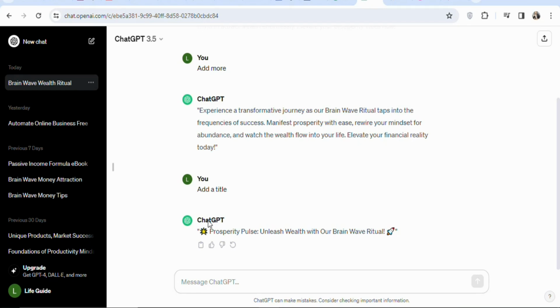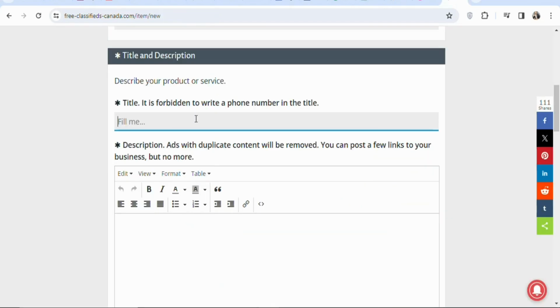So let's highlight and copy the title. Just highlight and copy it. Once you highlight and copy it, you're going to come back, paste it right here. As you can see, that has been done.